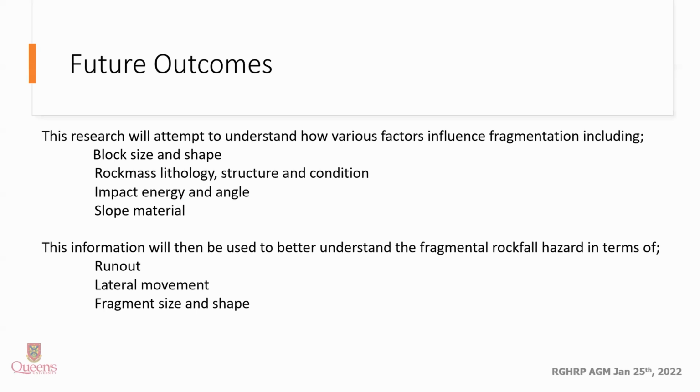The future outcomes of this research will attempt to understand how various factors influence fragmentation, specifically whether fragmentation will occur or not. And that includes block size and shape of the rockfall, rock mass, lithology, structure, and condition, the impact energy and angle, and the slope material. This information will then be used to better understand the fragmental rockfall hazard, specifically in terms of total runout, lateral movement, and the final fragment size and shape.